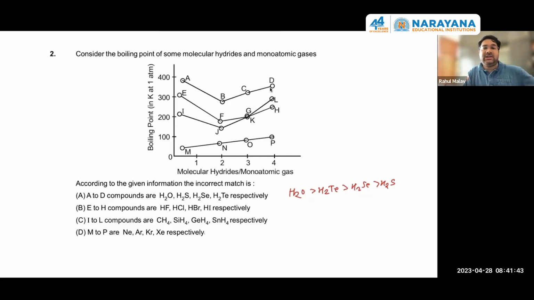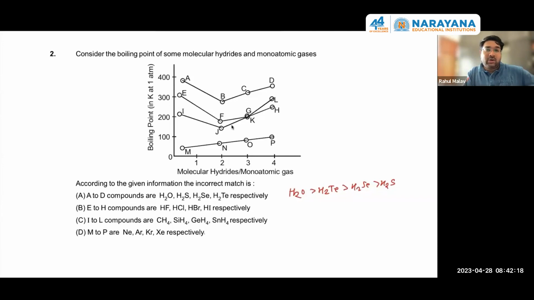This is the idea, and this takes place in case of HF, HCl, HBr, HI also. So E to H, because E is HF, and HF has a lower boiling point than H2O. The graph is according to the boiling point difference between H2O and HF. HF, HCl, HBr, HI, again the same reason. HF will have higher boiling point because of H bonding. HCl, HBr, HI, their boiling point difference will be proportional to their molecular mass. So again the graph is correct. F, G and H are coming upwards.